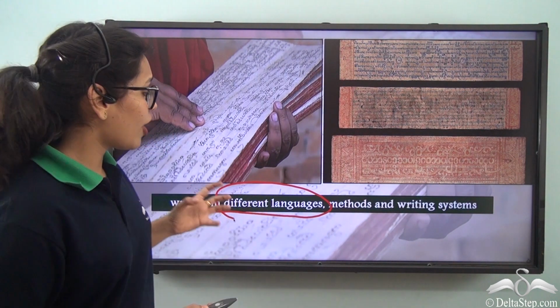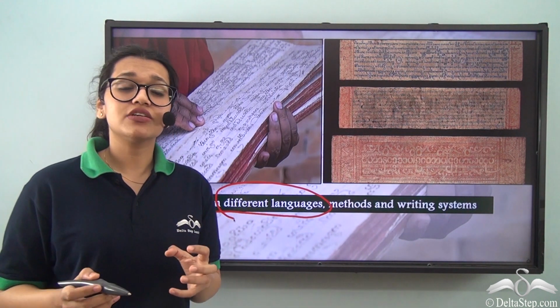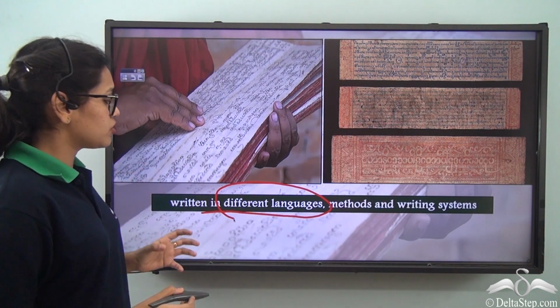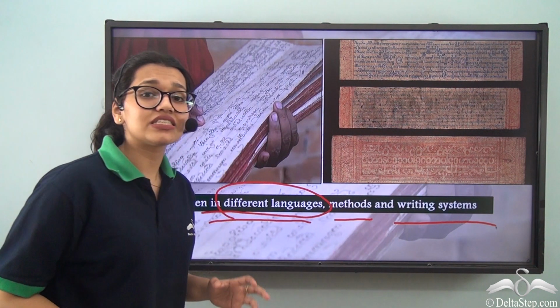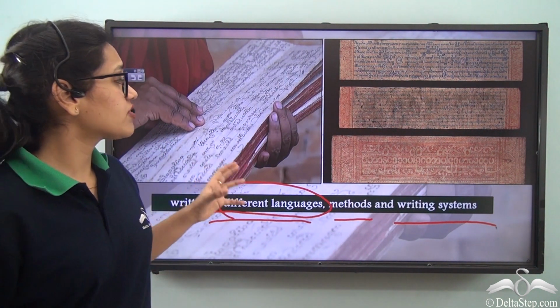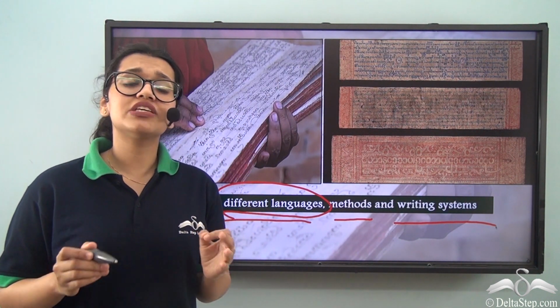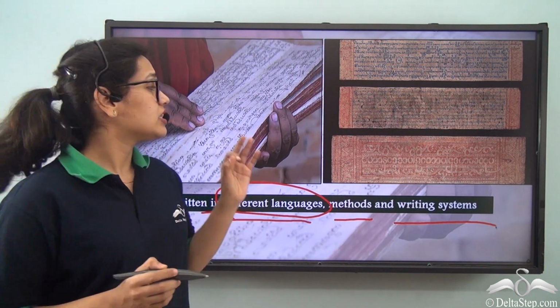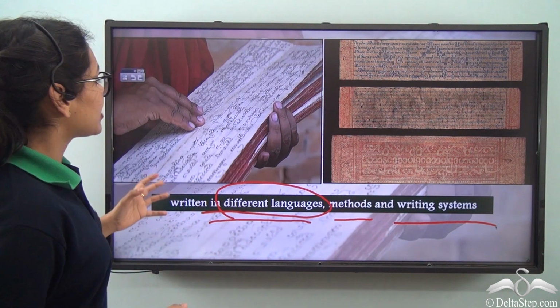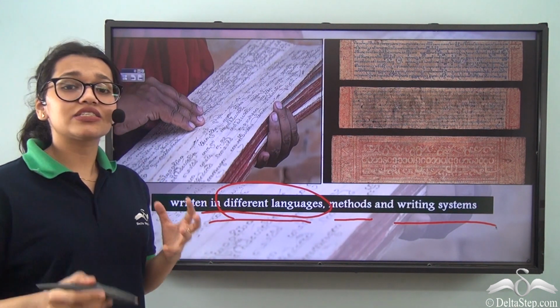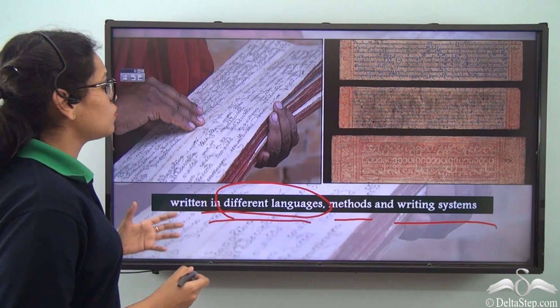So, to avoid that problem of language barrier, the literature in Buddhism was written in different languages, methods, and writing systems. In fact, even after the invention of the printing press, a lot of Buddhist monks continued writing these by hand as it had a spiritual value to it. So, from that we can understand just exactly how devoted these people are towards their religion.